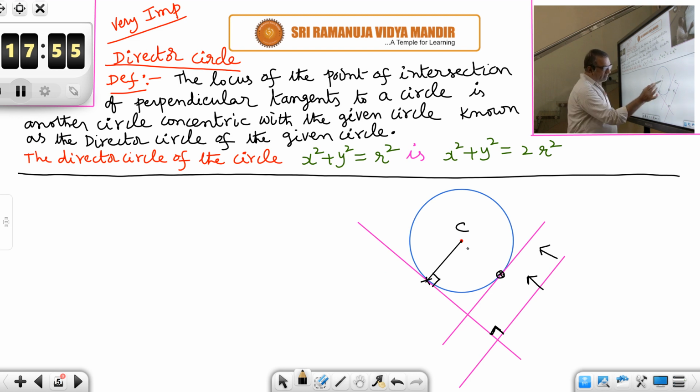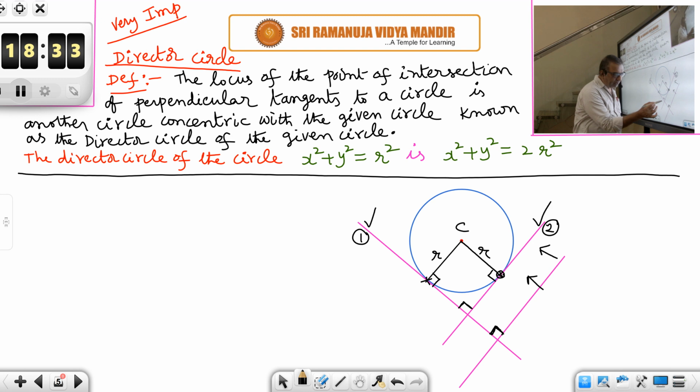And join the radius here. Radius and tangent, it will be 90 degrees. This angle is kept to be 90 degrees, perpendicular line. So this angle is also 90 degrees. What about this line and this line? Are they not perpendicular tangents to the circle? Suppose the radius of the circle is r. This is r, that is r. This line, number 1, is what? A tangent to the circle. Number 2 line is what? Another tangent to the circle, but it is perpendicular to tangent number 1. So these are perpendicular tangents to the circle.